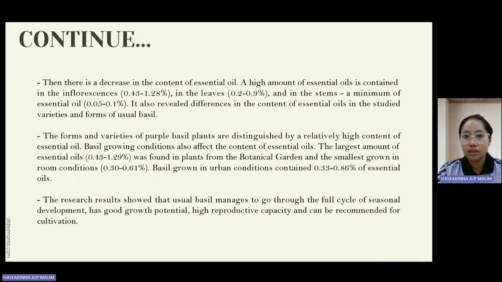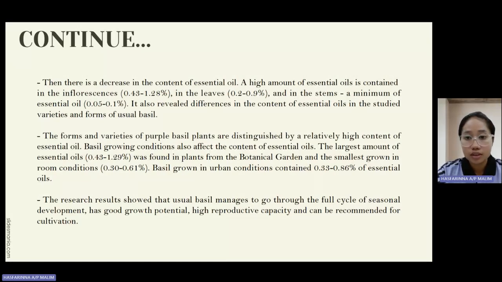Then there is the content of essential oil. A high amount of essential oil is contained in the florets, which is 0.43 to 1.28%, in the leaf 0.2 to 0.9%, and in the stems a minimum of essential oil, 0.05 to 0.1%. It was also revealed that there is a difference in the content of essential oil in the studied varieties and forms of usual basil. The forms and varieties of purple basil plants are distinguished by a relatively high content of essential oil.